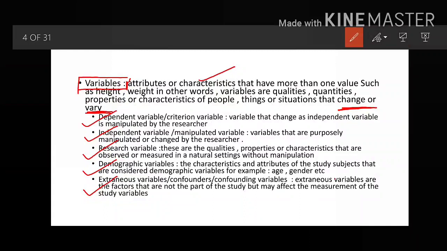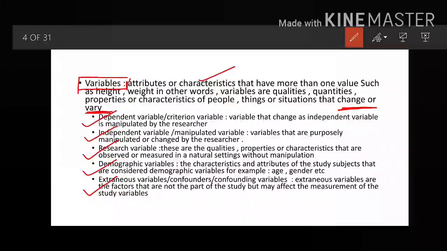For example, let's take an example. If you just want to see the breastfeeding behavior of an infant, and you are not manipulating anything, you just want to see their breastfeeding behavior once they are transitioning from breastfeeding to any other type of feeding. So here the research variable is the breastfeeding behavior.